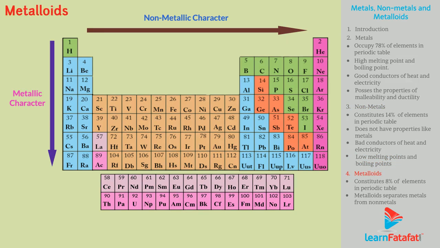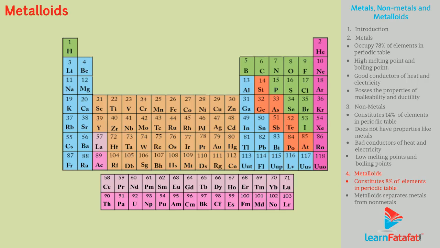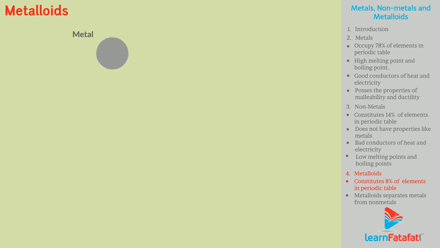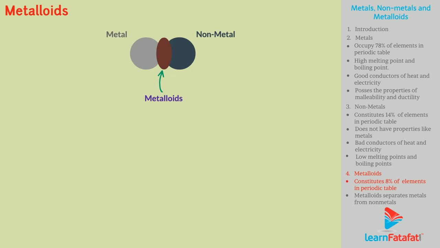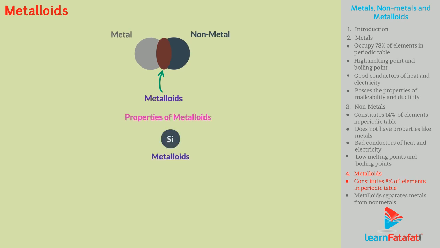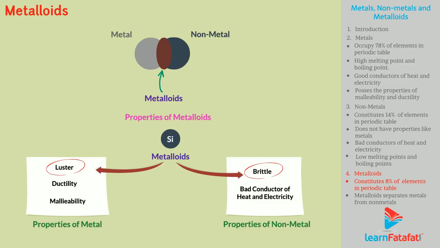Metalloids. In periodic table, you can see the zigzag line. The diagonal elements bordering the zigzag lines are called metalloids or semimetals. Metalloids are the elements which have the ability to behave like metals as well as non-metals. That is, properties of metalloids lie in between metals and non-metals.